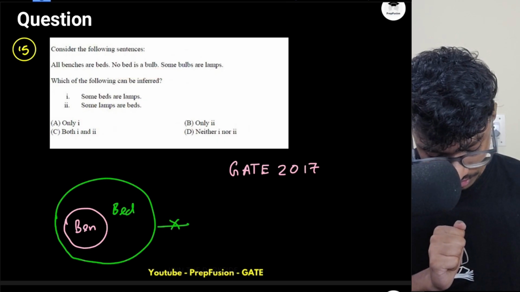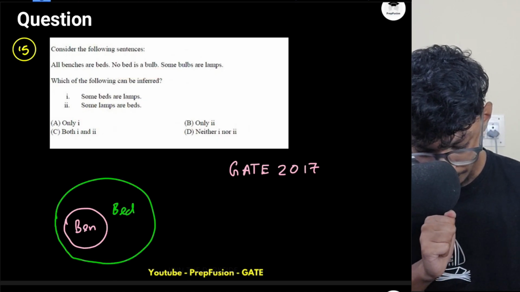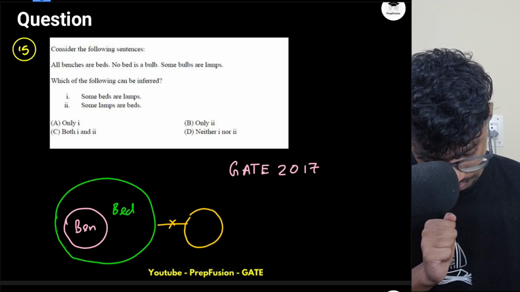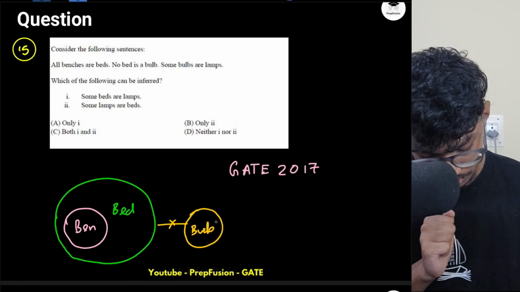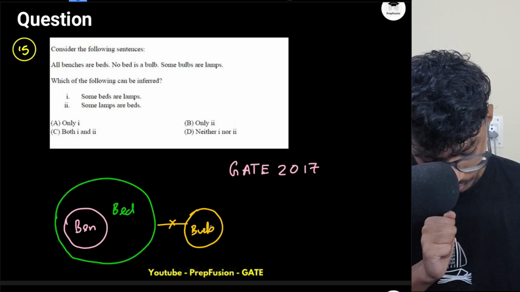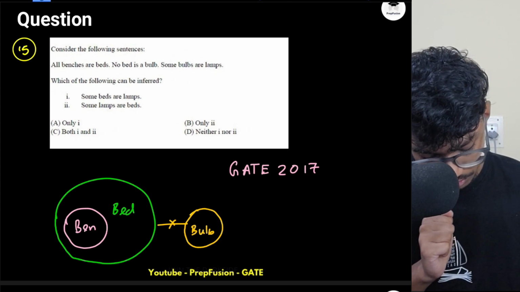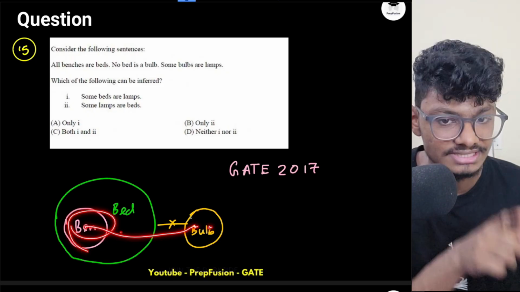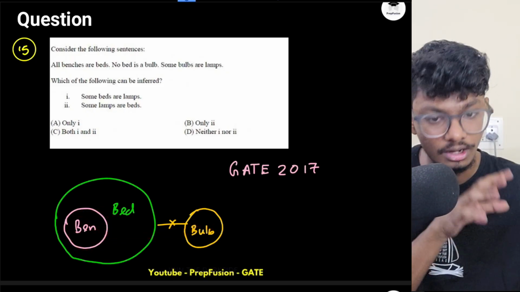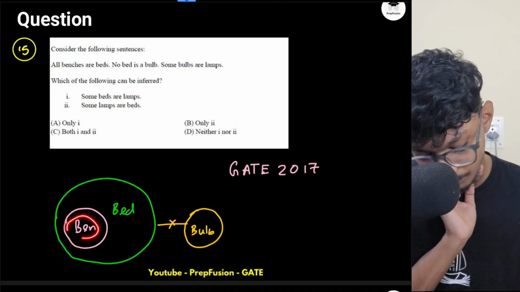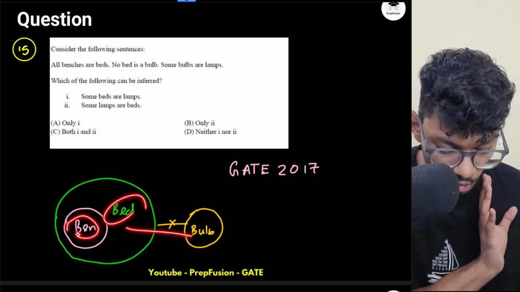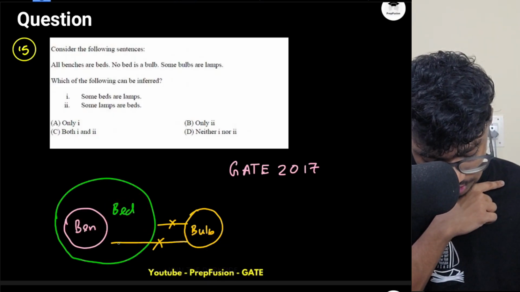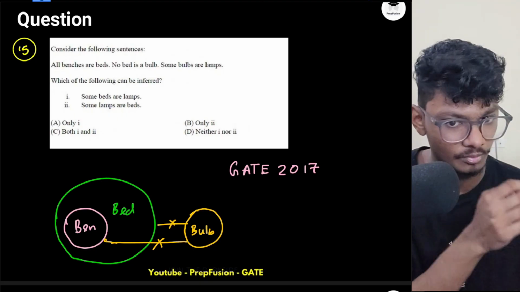So there is no relationship between bed and a bulb. This much I know. So if no bed is bulb, can I comment about the relationship between bench and bulb? Yes, I can. If all bench are bed, so bench means automatically bed, and I know no bed is bulb, so no bench will also be bulb. So this also I can explicitly comment that this also will have no common region. Okay, they will always have uncommon region.